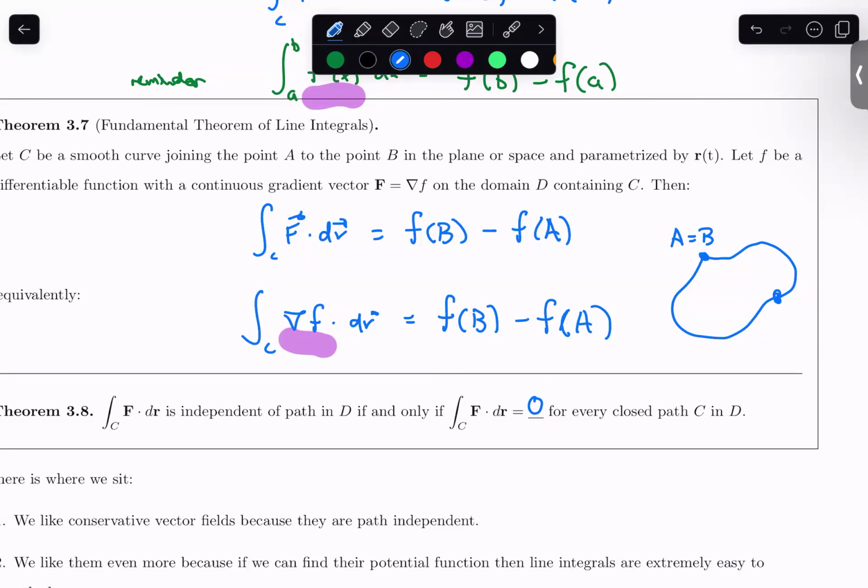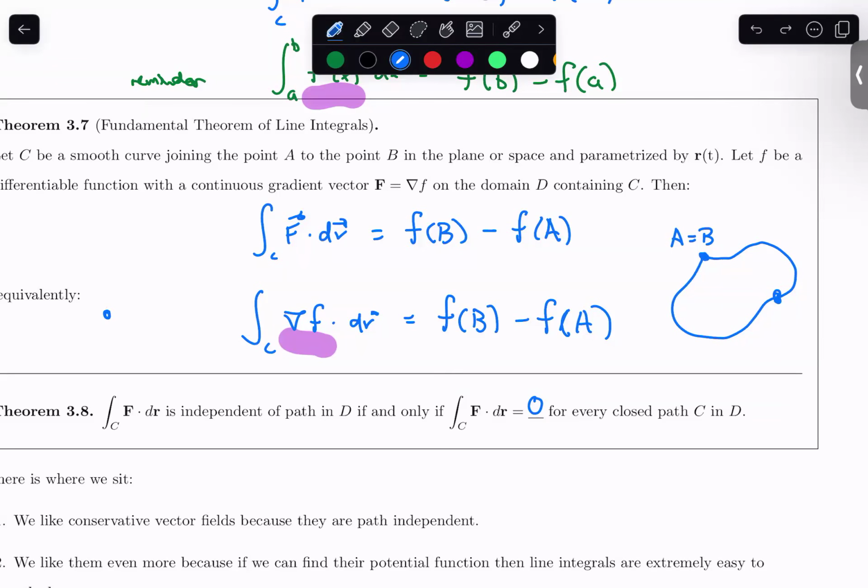Yes. In the pre-class videos, we said it's path independent there, and we did the same thing, F dot dr, for each case, but now we're saying it's 0. If it's a closed curve, yes. But before we were going from (0, 0) to (1, 1), so this is not a closed curve. If you have a closed curve, it'll end up being 0. If you don't have a closed curve, this will still apply, and you can do your f of b minus f of a.